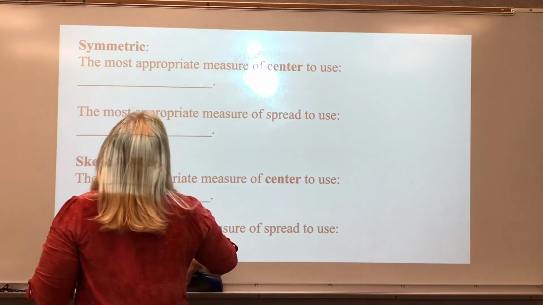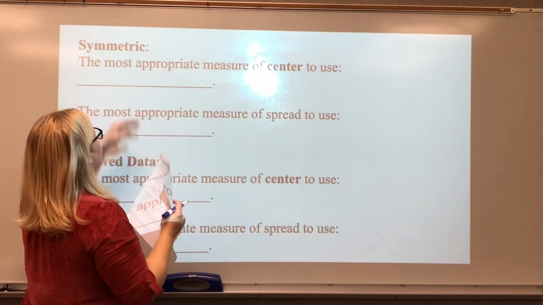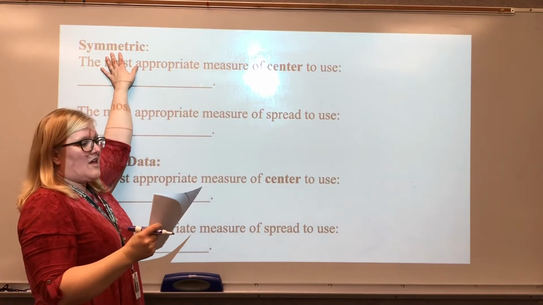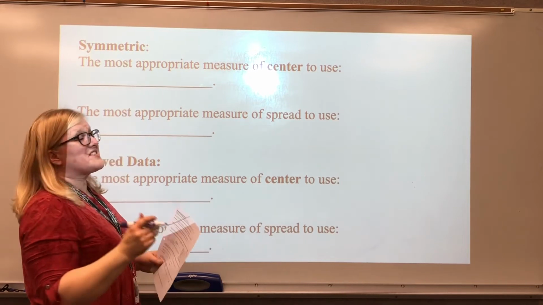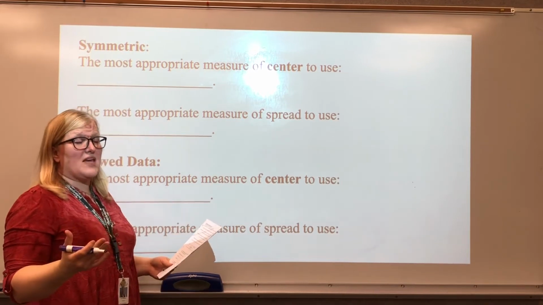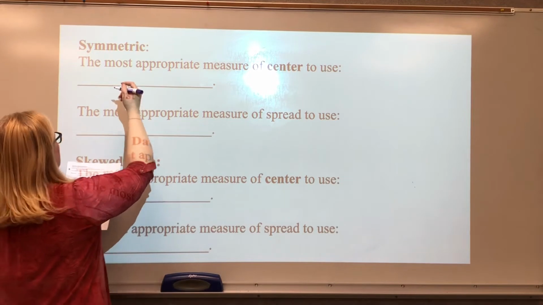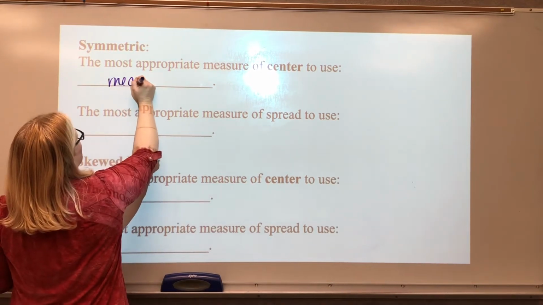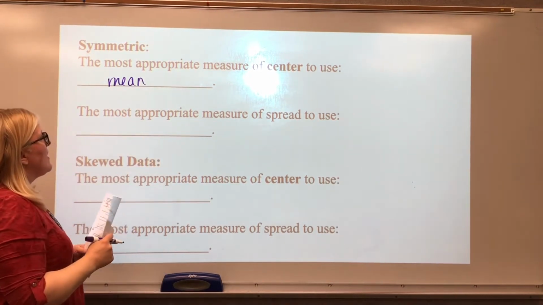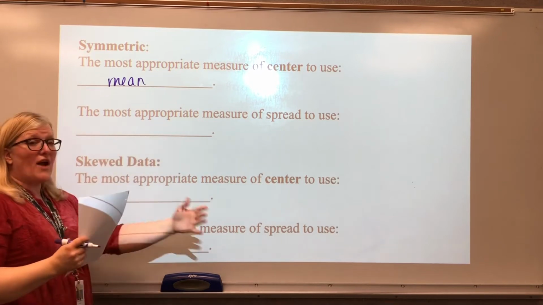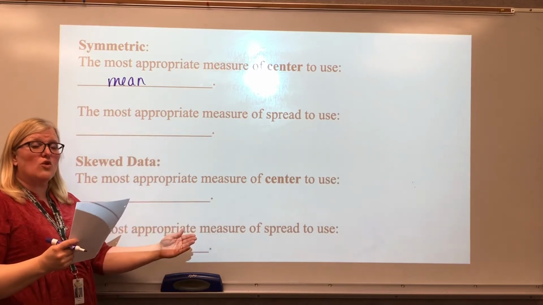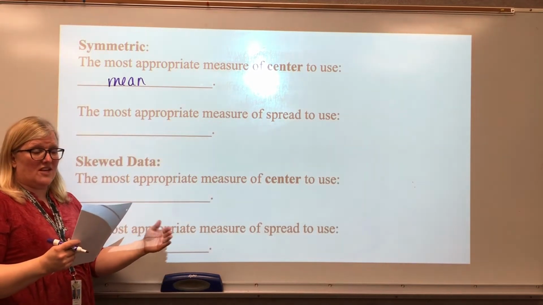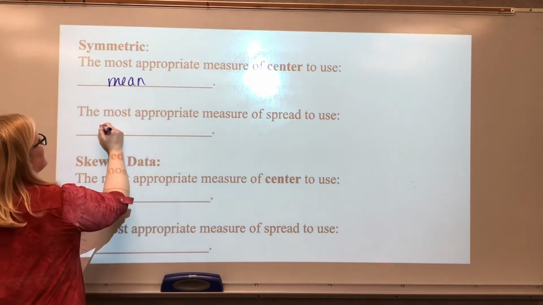The most appropriate measure of center to use when things are symmetric is either the mean or the median, and we're going to say it's the mean. So the average is the best indicator. The most appropriate measure of spread, there's two different ones: the interquartile range and standard deviation. And for this one, it's the standard deviation.